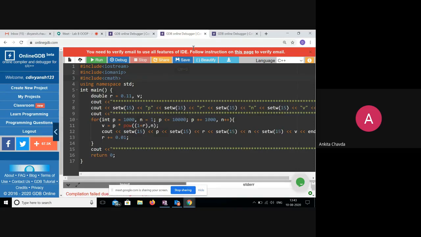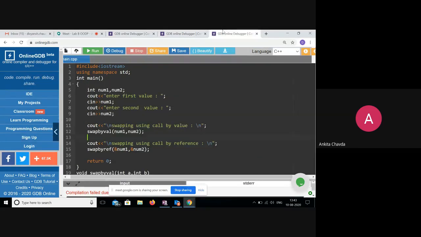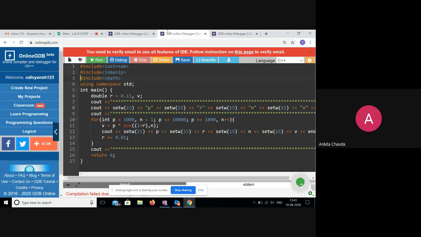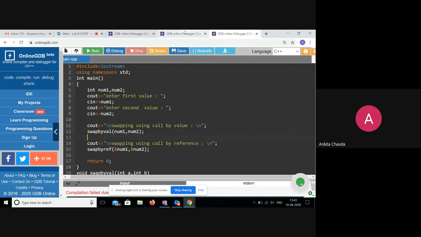Another one. Okay. Dear, just run that program again, the previous one. Yes. Okay, fine. So you did the same thing in a for loop, right?